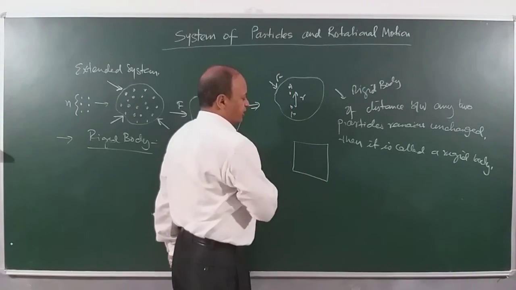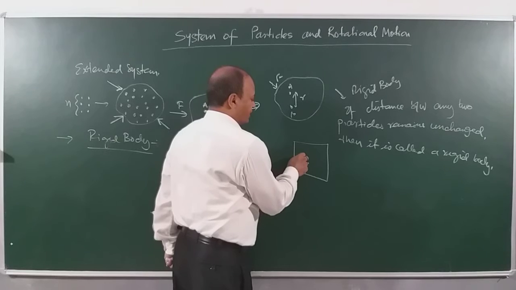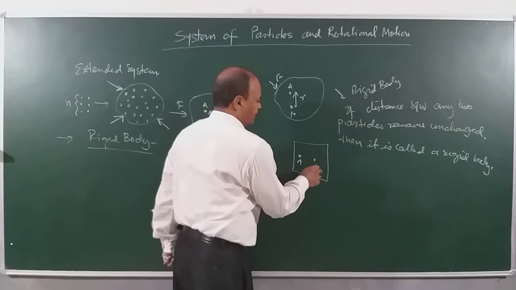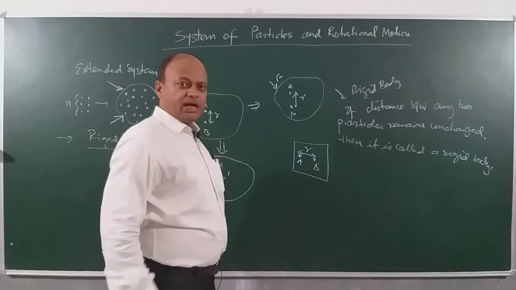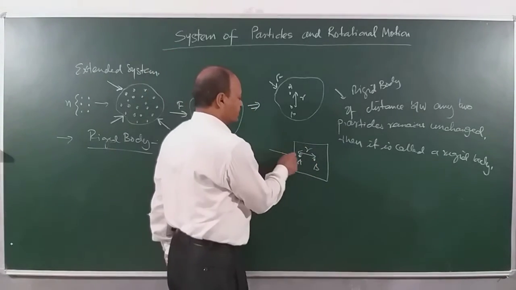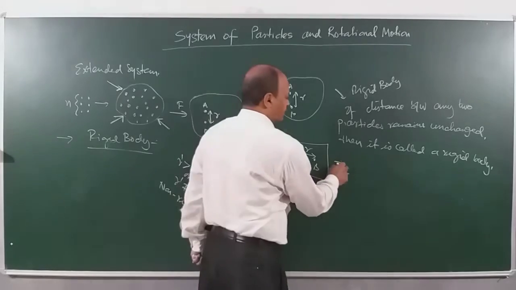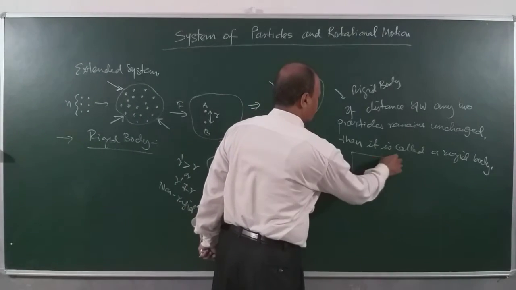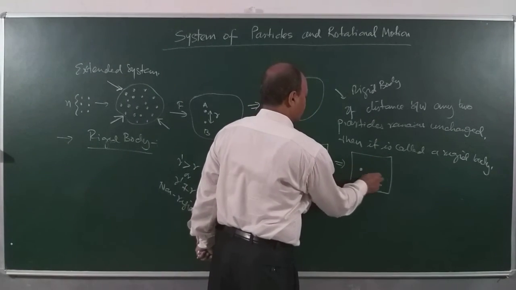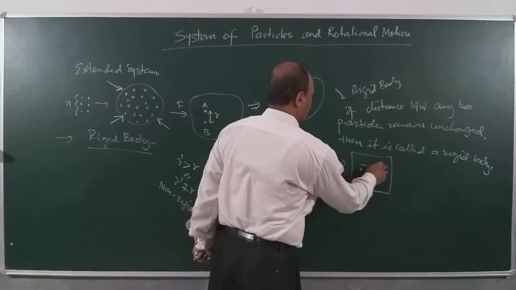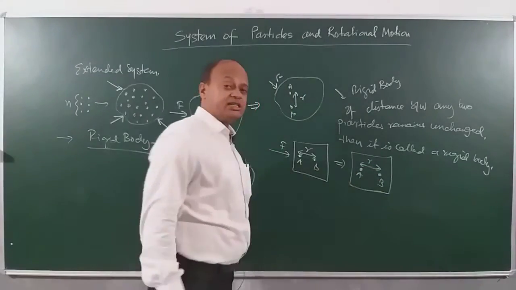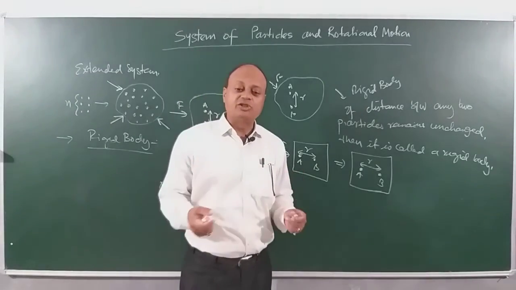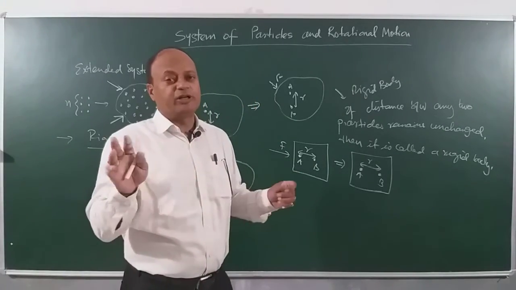This is an object and here you have particle A and this is a particle B. Distance between them is R. Right? And even if you apply a force on this, then there is no effect on it. The distance between two particles A and B here it continues to remain R. Then we will say this is a rigid body. However, if the distance is changing, then we will say that the body is not a rigid body.